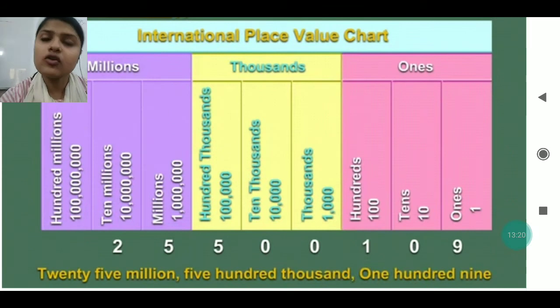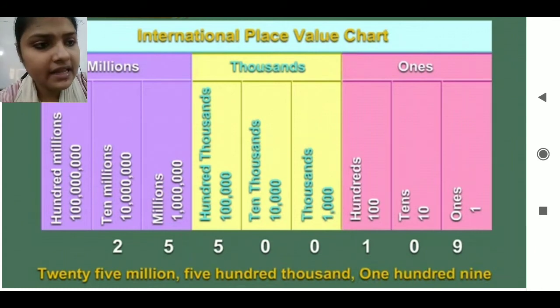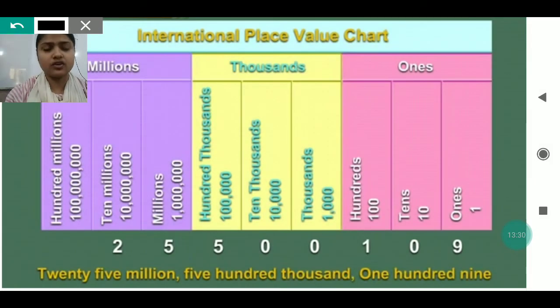The way of reading the number in the international place value chart is similar to the Indian place value chart. In the Indian chart we read from left to right, and here we will start from right to left. No, we will start from left to right, my dear. From the left side, you can see I have arranged the number according to the places. So 2 is at the 10 million place and 5 is at the million place, so I will write 25 million, because both are in one period.